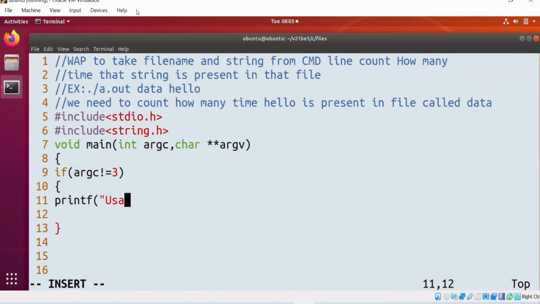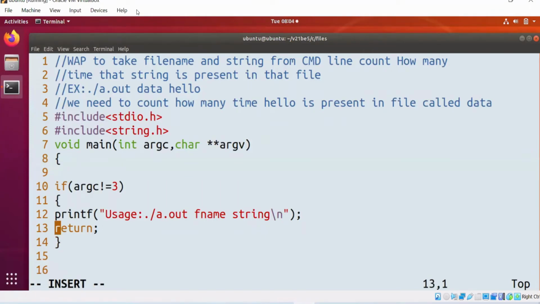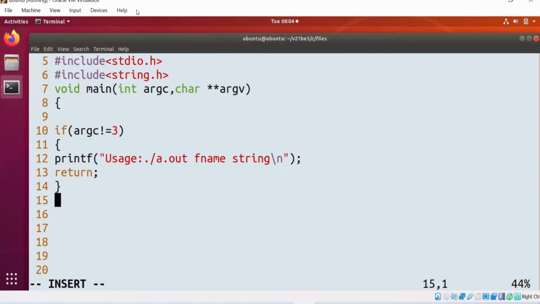Printf usage: dot slash a dot out file name string. No need to proceed further, return it. File star fp is equals to fopen, file name is argv of 1. In which mode? Obviously we need to go for the read mode, right? We just need to read it. We should not disturb the file content.